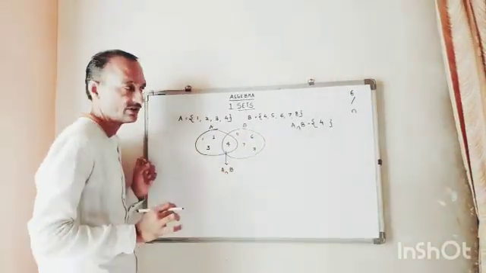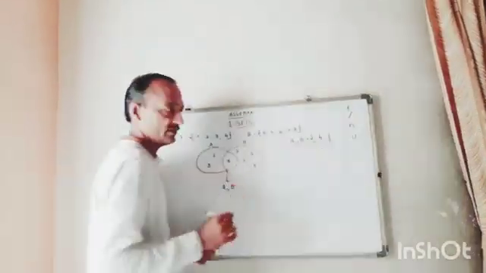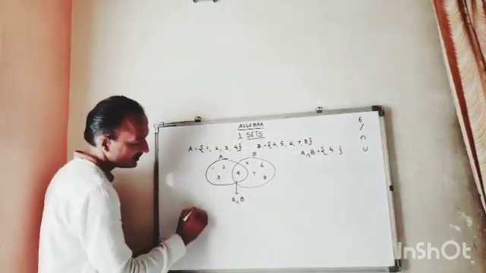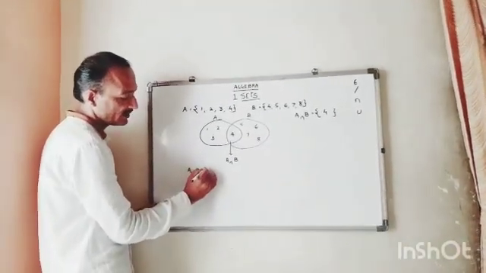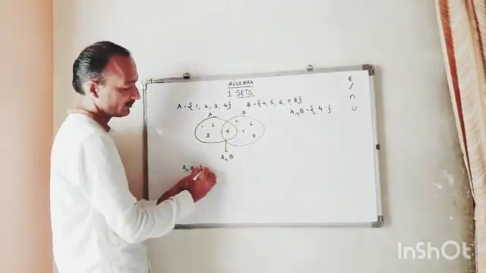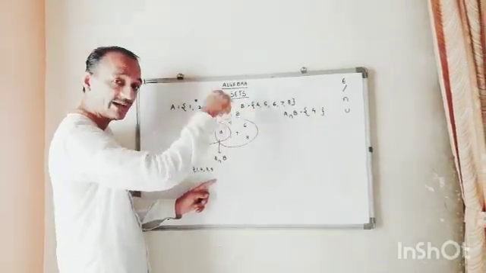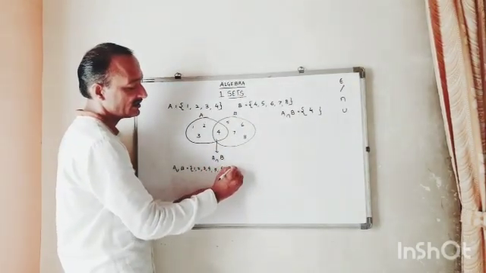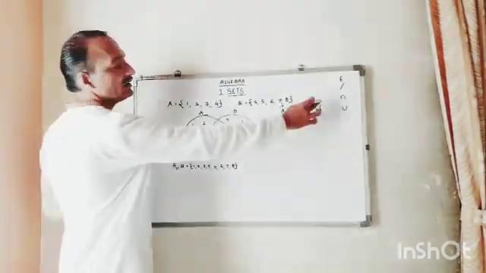So this is intersection. The capital or the small u, let's say, is the union. How will you say union? Union means together. A union B. What is A union B? 1, 2, 3, 4. Though B starts with the 4, don't write it again. 4, 5, 6, 7, 8. Now this is union. Here you learn intersection.